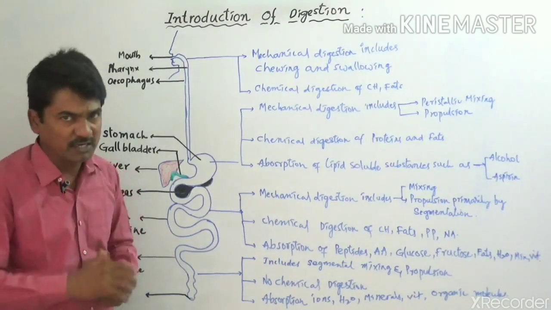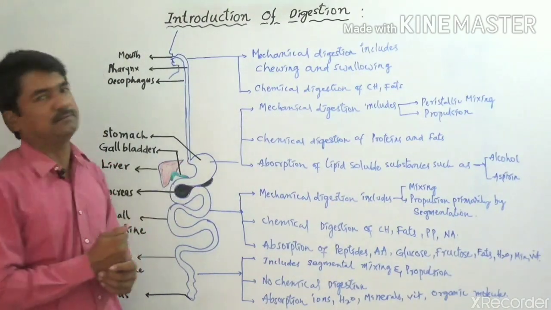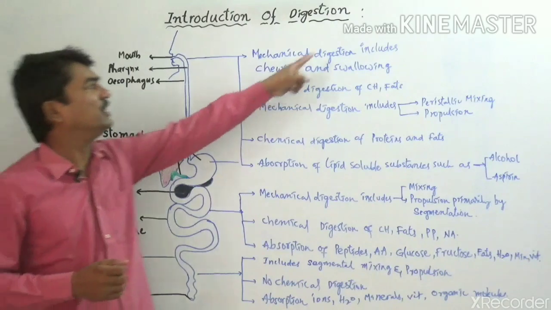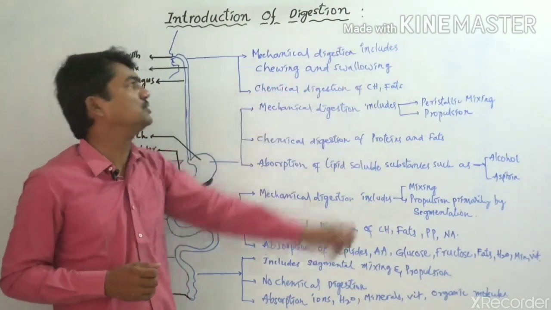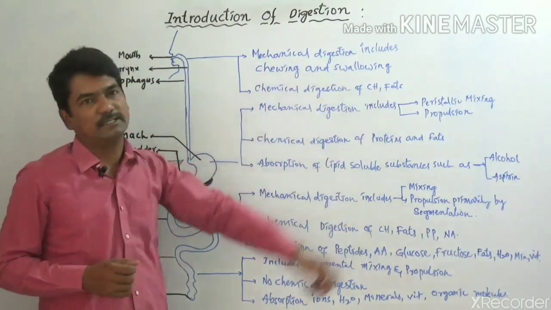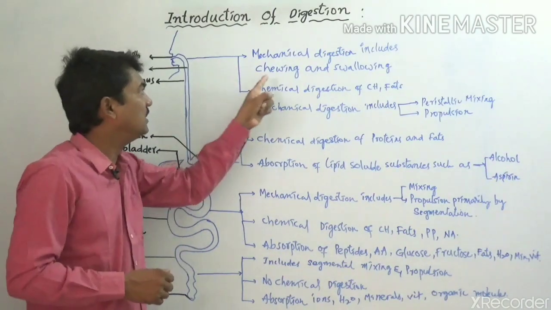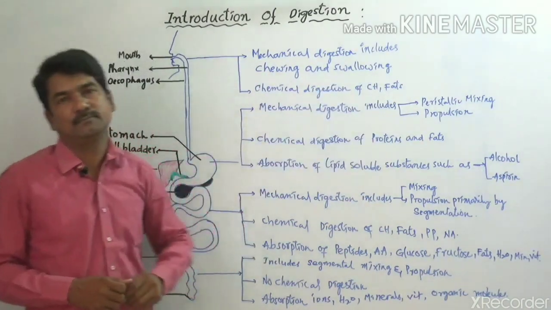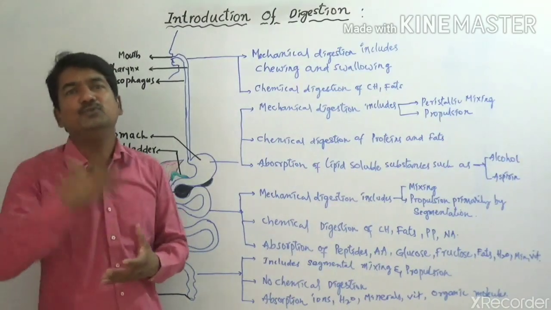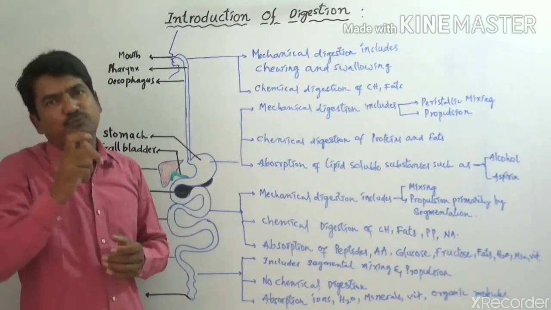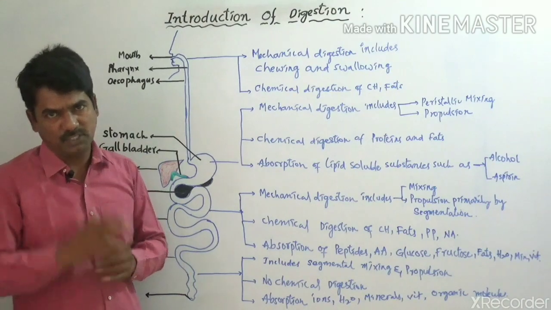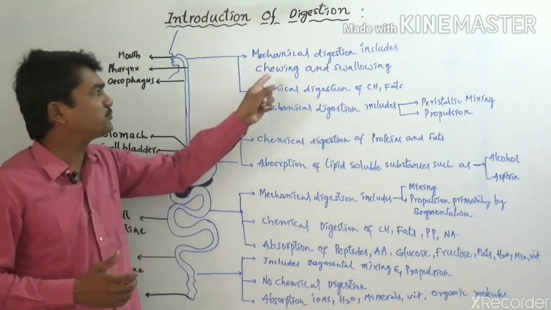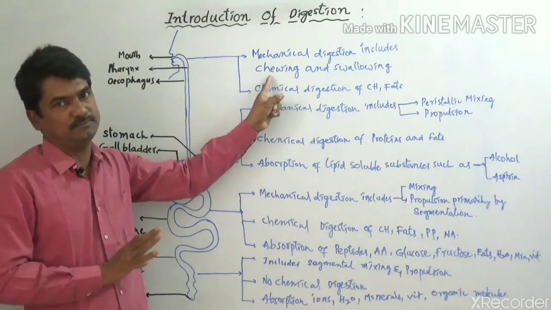So during mechanical digestion, what happens? Mechanical digestion includes two specific processes, known as the chewing process and the swallowing process. Whenever food is taken into the mouth, we break the food into small pieces; the process is known as mastication or chewing.